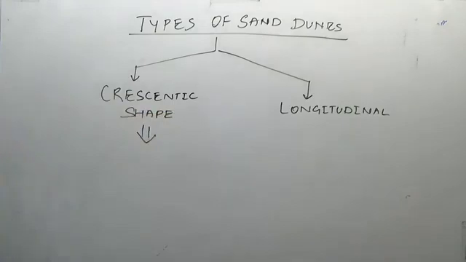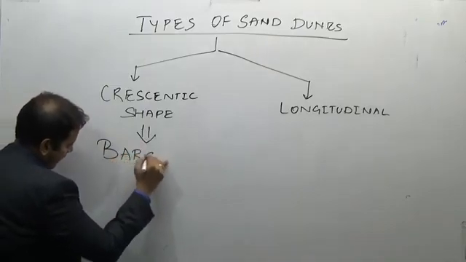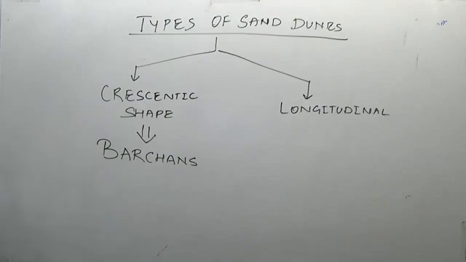Crescentic sand dunes are known as barchans, and longitudinal sand dunes are known as seifs.